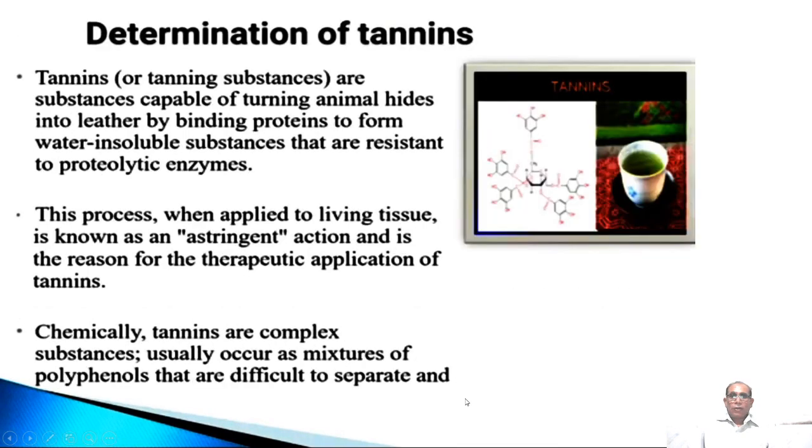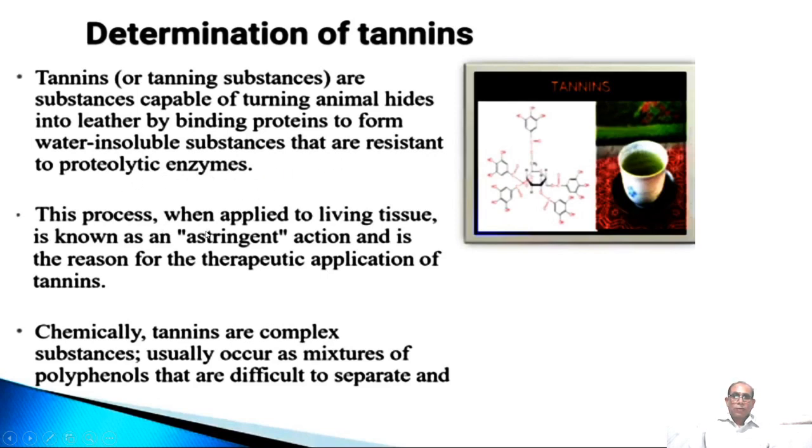Second is determination of tannins. These tannins are present in certain drugs like catechu, amla. These tannins are capable of turning animal hides into leather. They convert animal skin into leather, hence they are useful in the leather industry. Their main work is protein precipitation. They bind protein to form water insoluble substances that resist proteolytic enzymes.